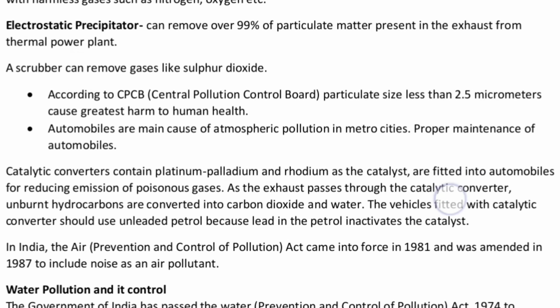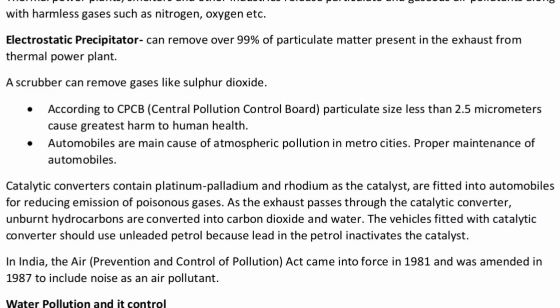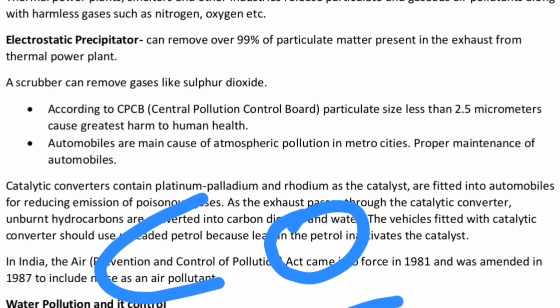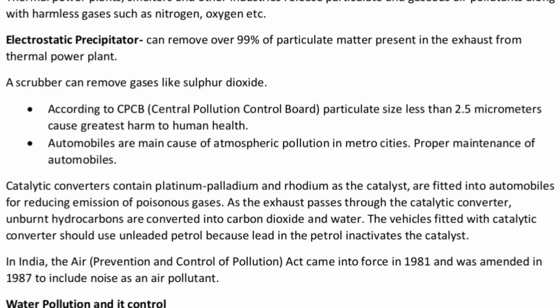The automobiles are the main cause of atmospheric pollution in the metro cities specifically, and proper maintenance of the automobile matters as well. Do remember that the smoke coming out of an automobile contains a high amount of carbon monoxide. Carbon monoxide is one of the poisonous gases because it binds with hemoglobin in a covalent fashion. Whenever hemoglobin is bound with carbon monoxide, it is never going to dissociate and it will never bind to oxygen. So once the hemoglobin has bound to carbon monoxide, that hemoglobin molecule is useless.